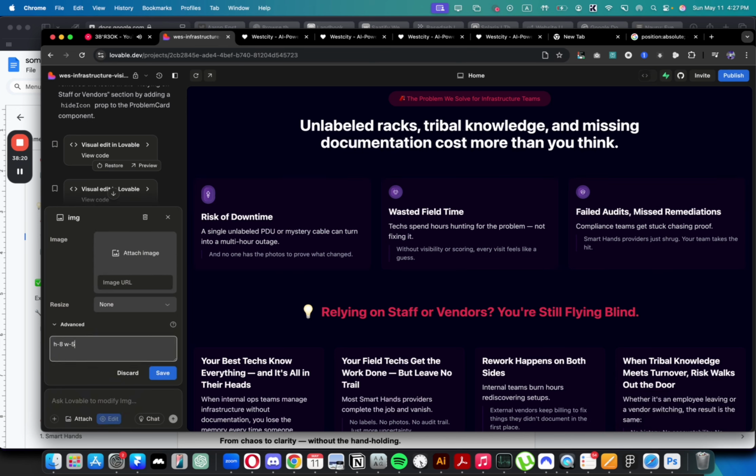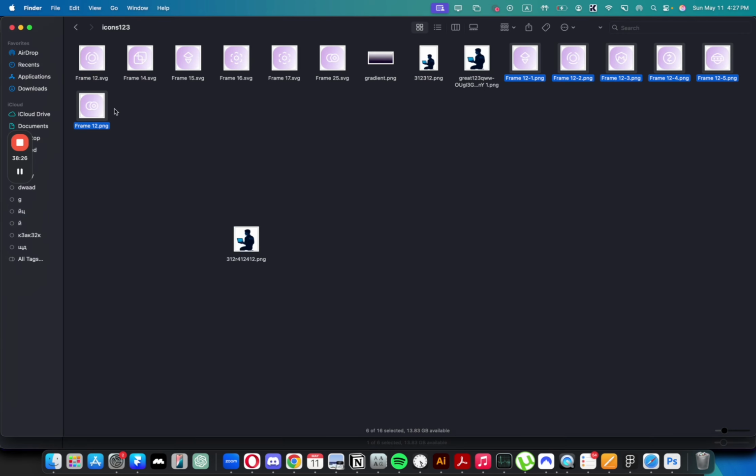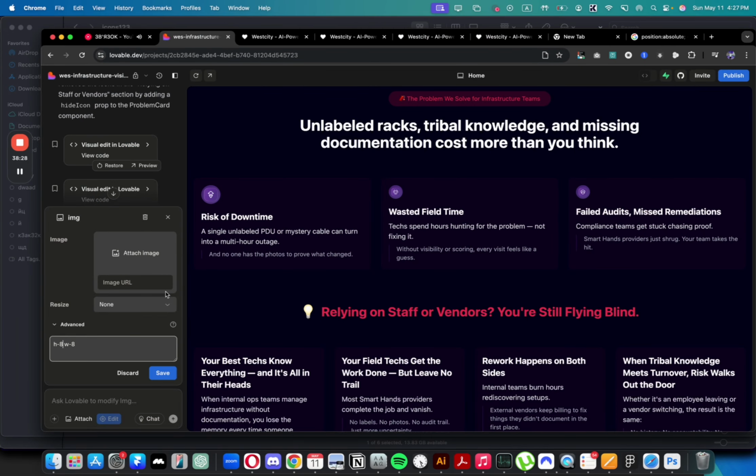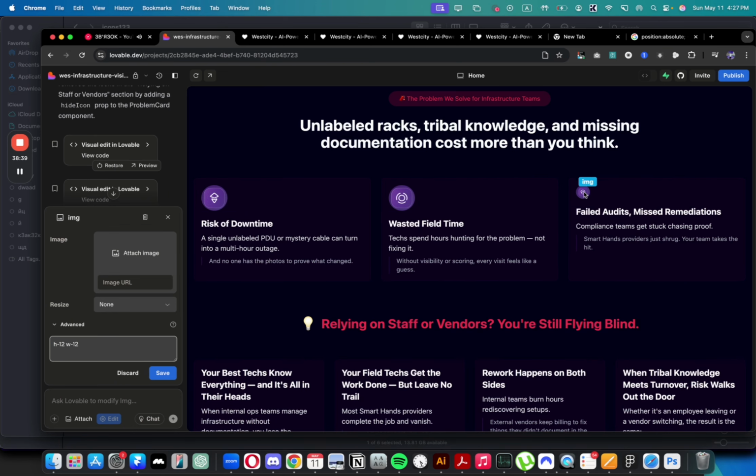H7, maybe we can do even, why does it make a circle? Is it the circle in the design here? Not a real circle, it's H12, H12. And I do the same here, the same here.